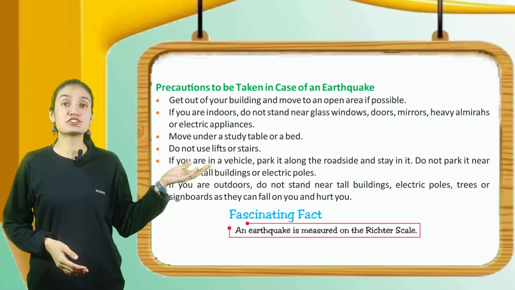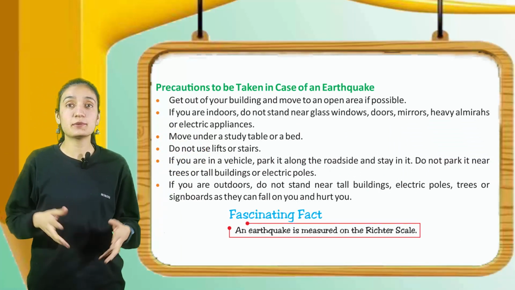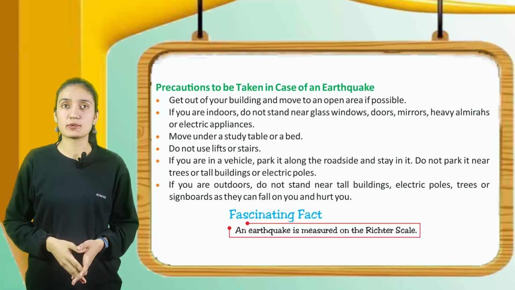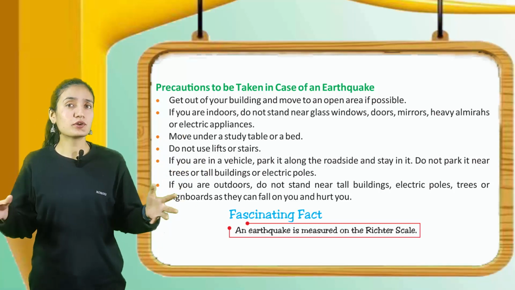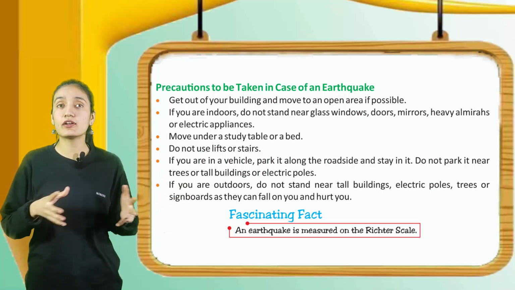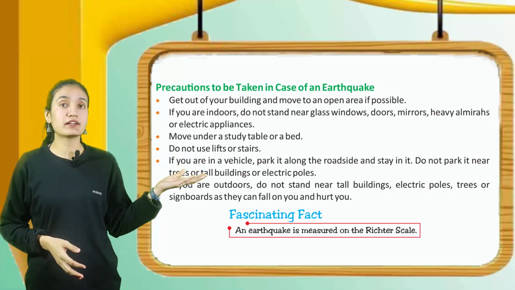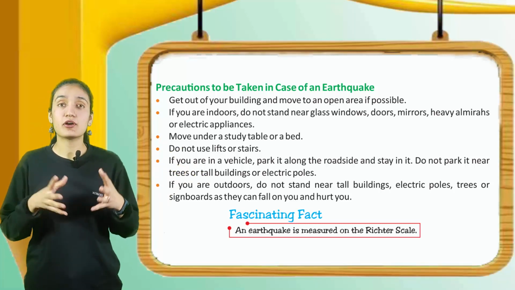Now, precautions to be taken in case of an earthquake. Get out of your building and move to an open area if possible. If you are indoors, do not stand near glass windows, doors, mirrors, heavy almirahs or electric appliances. Move under a study table or a bed. Do not use lifts or stairs.